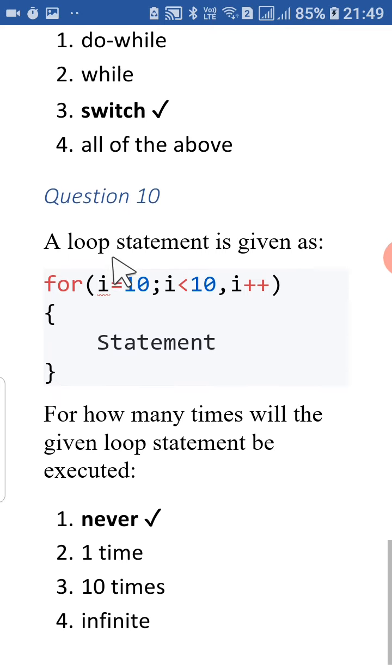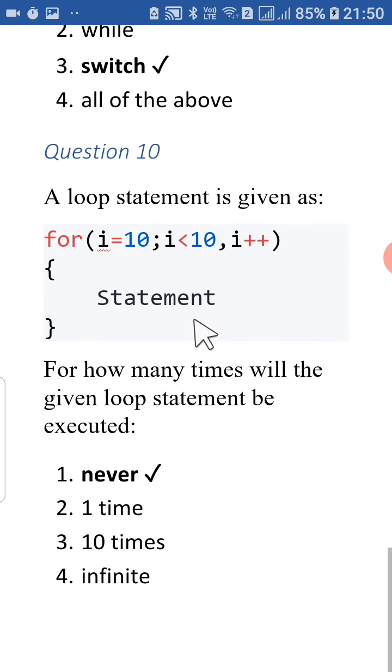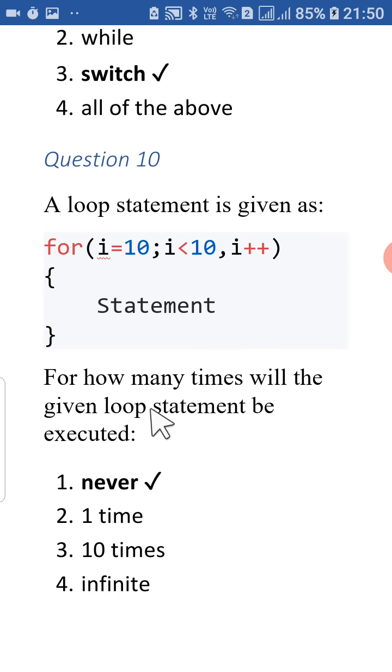Students, after that, question number 10: a loop statement is given as I equal to 10, I less than 10, semicolon will be there. All right, it's a misprint there, and I plus plus after that statement. So they are asking, for how many times will the given loop statement be executed? Here you see the initialization is with the value 10, and the test expression is I less than 10.